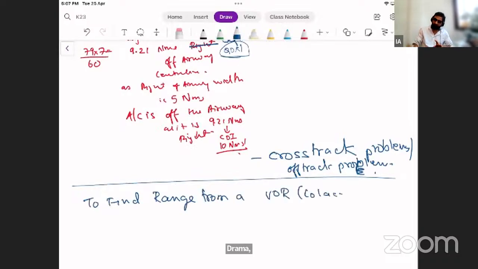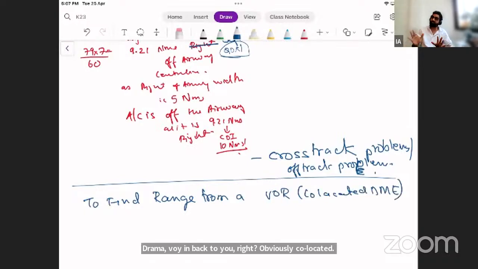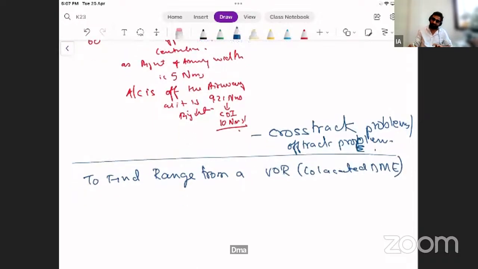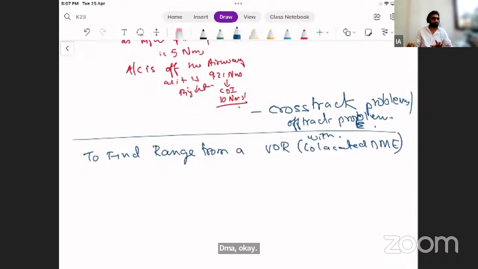In brackets, you write co-located DME; it should not be mentioned, it should be assumed. With co-located DME. Okay, easy question, but very tough to understand if you're not focused. Let's see.